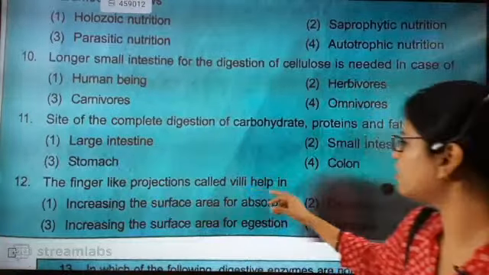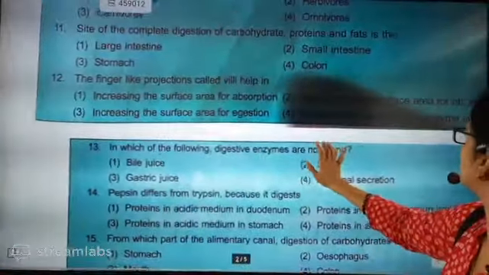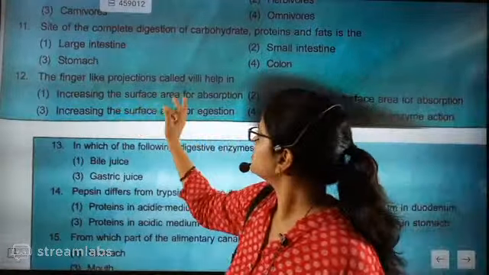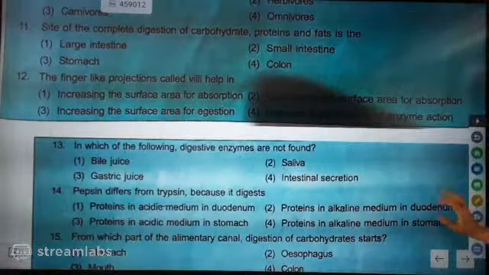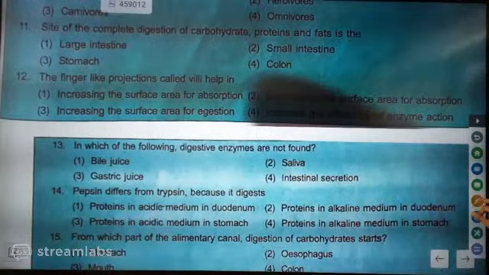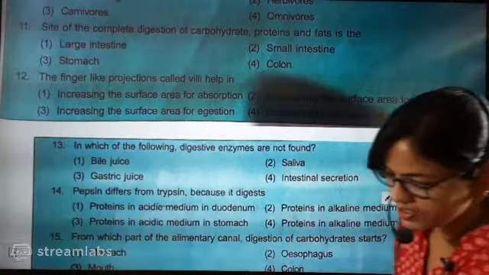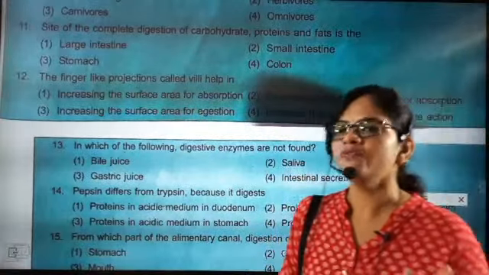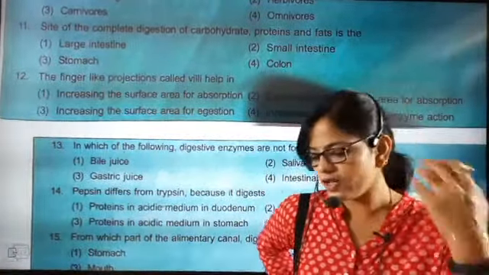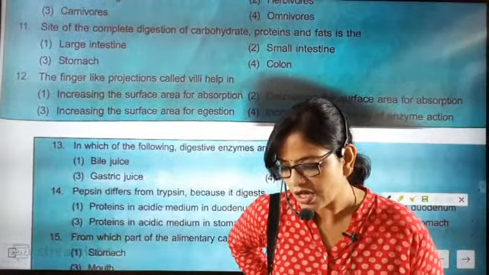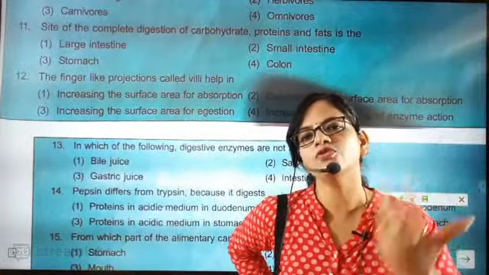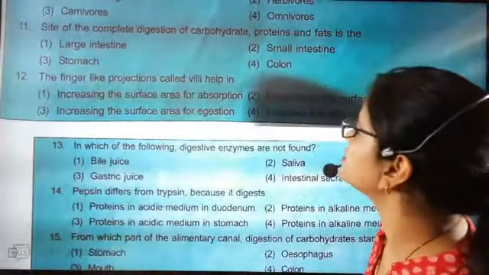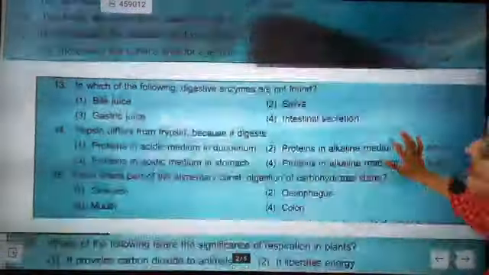The finger-like projections called villi help in increasing the surface area of absorption. So the options are: increasing the surface area for absorption, increasing the surface area for egestion, decreasing the surface area for absorption, or increasing the efficiency of enzyme action. Which one is it doing? Villi absorb the digested food, and they increase the surface area so that a large amount of food molecules is absorbed. So the correct answer is the first one. I think everyone has given the correct answer so far.